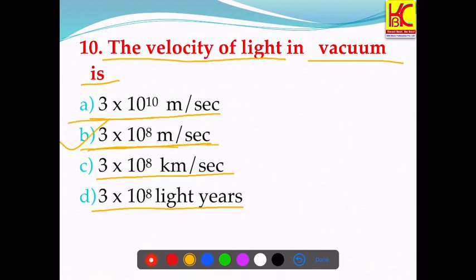This is the velocity of light in vacuum, and this velocity changes as the medium changes. Why? Because the refractive index changes. We have different refractive index for different materials. For glass, it is different. For water, it is different. So as the medium changes, the velocity changes. And one more thing, the higher the refractive index of the medium, the slower will be the velocity of light in that medium.